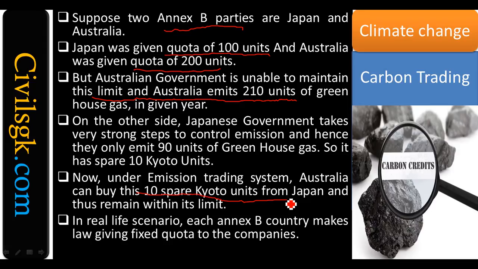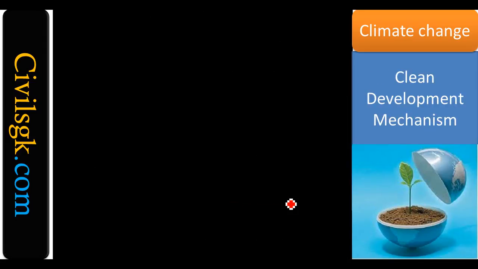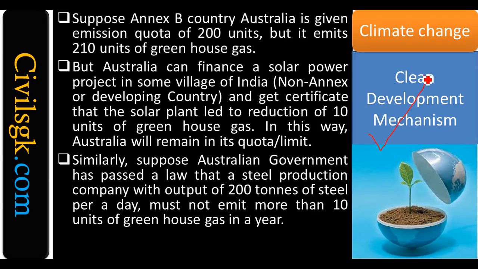But let's take another example, or let's decide the situation in a different way. If Japan also already crossed 110 units or 120, and every country in the world, mostly the developed countries, Annex 1 and Annex 2 countries, have done the same kind of action, then we have another solution for you, which is nothing but the clean development mechanism. No issues, we have another plan.